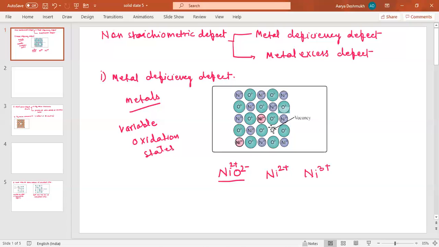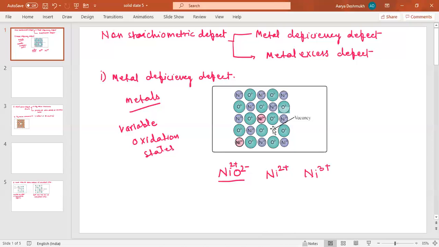Now, when one Ni2+ is lost, two Ni3+ are added here. You can see here, this is Ni3+ and Ni3+ here. Now, this is happening just to maintain the electrical neutrality. So what happens actually here in nickel oxide, NiO, is that one nickel 2+ ion is missing and it creates a vacancy here, isn't it?